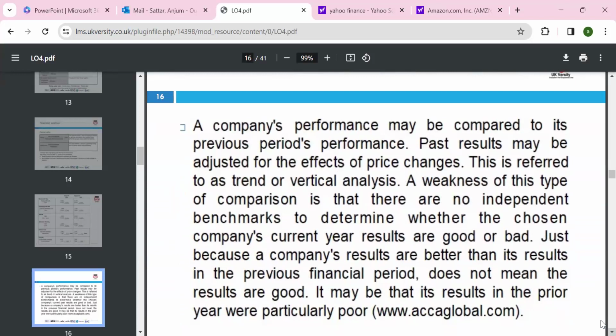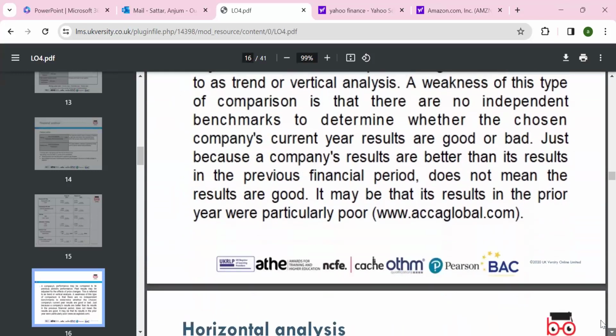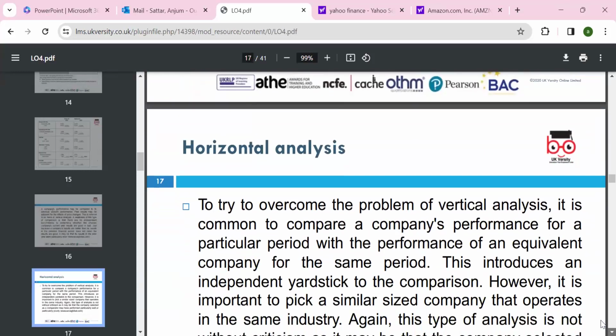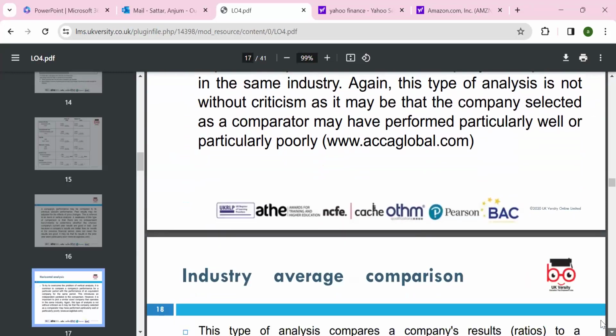Comparison: there is no independent benchmark to determine whether the company's current year result is good. So horizontal analysis tries to overcome the problem of vertical analysis. It is common to compare the company's performance for a particular period with an equivalent company in the same period, introducing an independent yardstick benchmark of a similar company and comparing the performance.